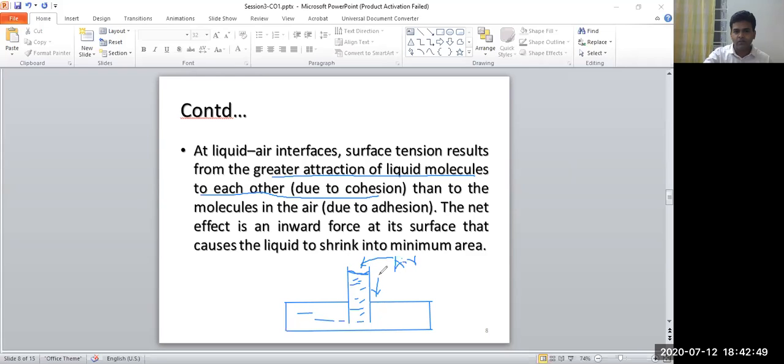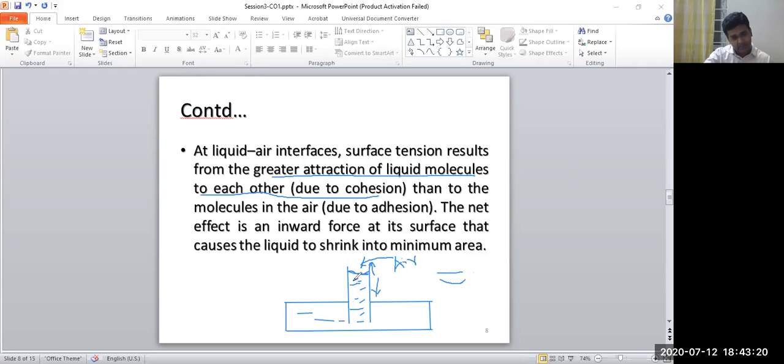Air molecules try to attract the surface upwards, while the water molecules try to attract it downwards. Because of the greater force downwards, the top surface, which should be straight, becomes curved like this.